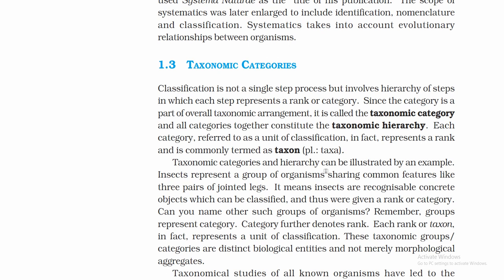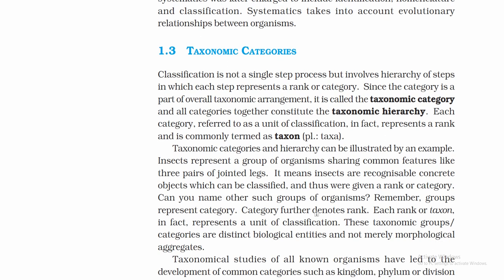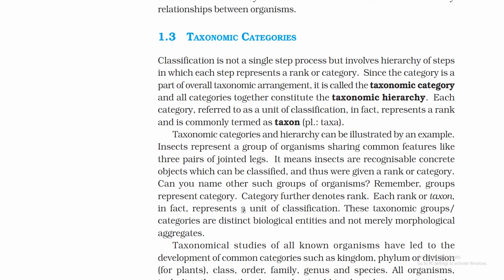Taxonomic categories and hierarchy can be illustrated by an example. Insects represent a group of organisms sharing common features like three pairs of jointed legs. It means insects are recognizable concrete objects which can be classified and thus be given a rank or category. Can you name other such groups of organisms? Remember, groups represent category. Category further denotes rank. Each rank or taxon, in fact, represents a unit of classification.